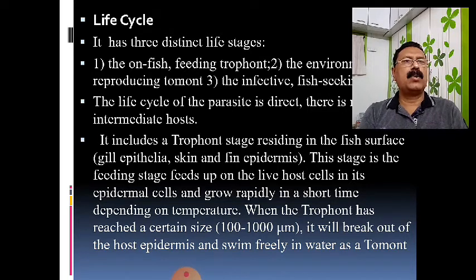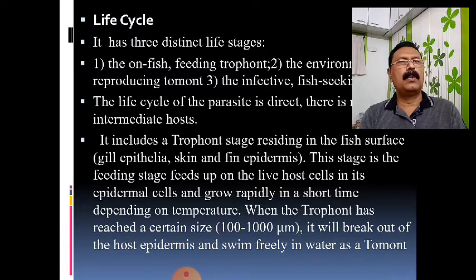So it passes through different developmental stages. What are they? The adult parasite is also known as the trophozoite. The adult parasite present on the skin is also known as the trophont. So the trophont is a mature, well-developed parasite.